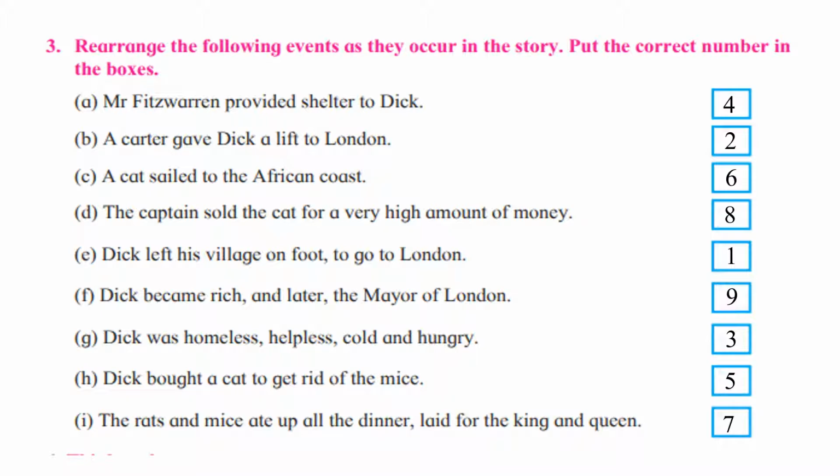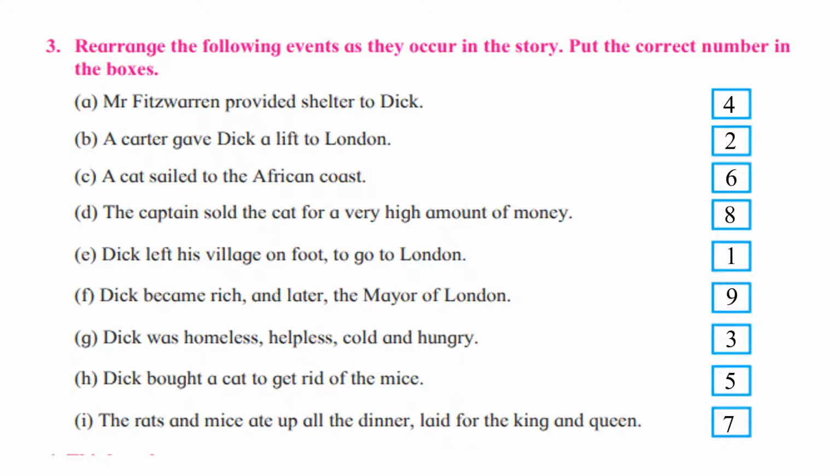First, Dick left his village on foot to go to London. Second, a carter gave Dick a lift to London. Third, Dick was homeless, helpless, cold and hungry. Fourth, Mr. Fitzwarren provided shelter to Dick. Fifth, Dick bought a cat to get rid of mice.